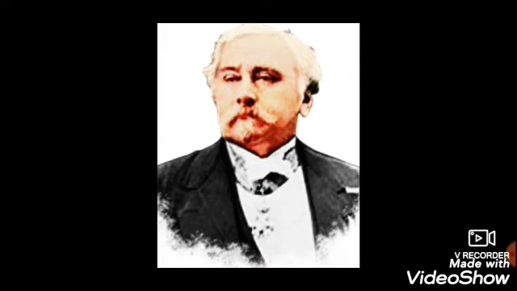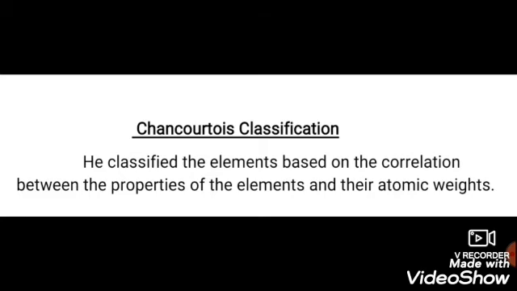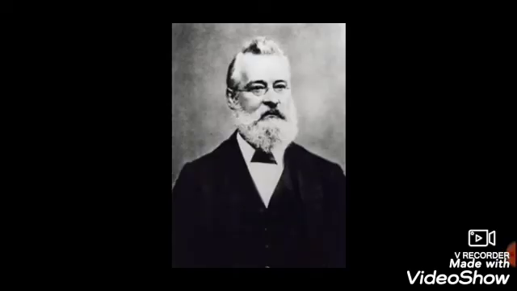The third one is Chancourtois classification. He was a French chemist. He classified the elements based on the correlation between the properties of the elements and their atomic weights. There is a relation between the properties of the elements and their atomic weights. The fourth one is Newlands classification.